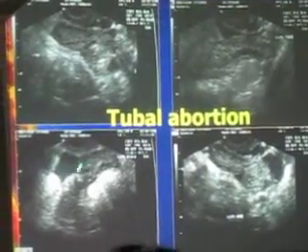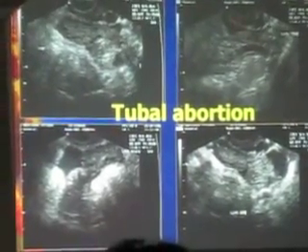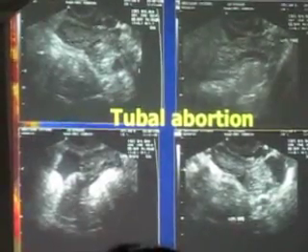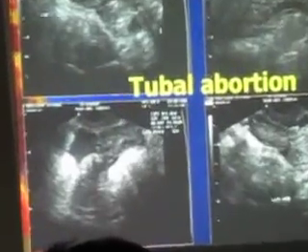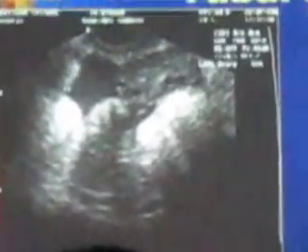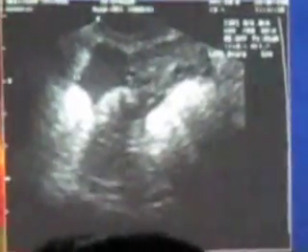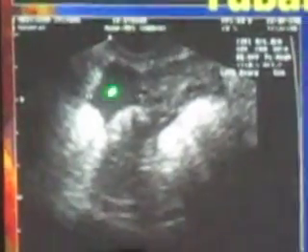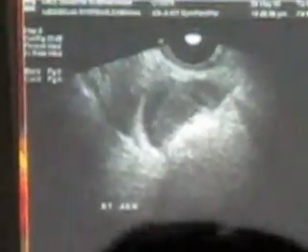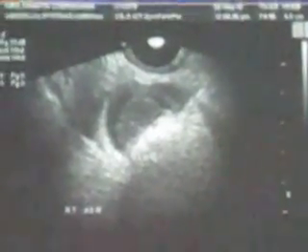Now when there is an abortion, tubal abortion, then things are much different, because you see fluid in the pouch of Douglas. When you see fluid in the pouch of Douglas, ask yourself only one question: are there internal echoes in the fluid or not? If there are internal echoes in the fluid, then it's hemorrhage. That hemorrhage might have come from a ruptured ectopic, or it could have come from a ruptured corpus luteum cyst, but still it is hemorrhage. So internal echoes, turbid fluid, is very important. Then you can have unruptured ectopic pregnancy, or you can say a chronic ectopic with a tubo-ovarian mass. So any type of thing can happen.